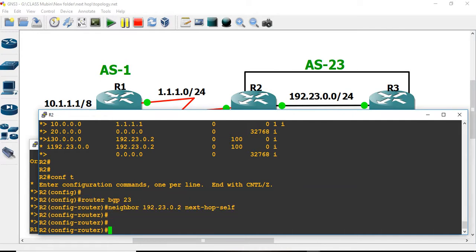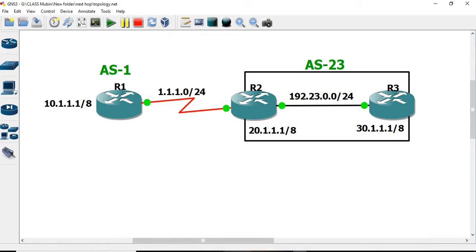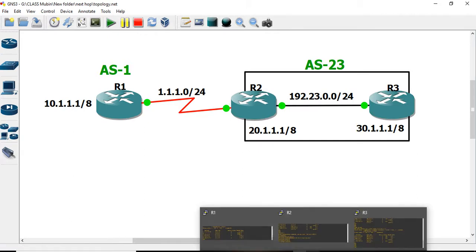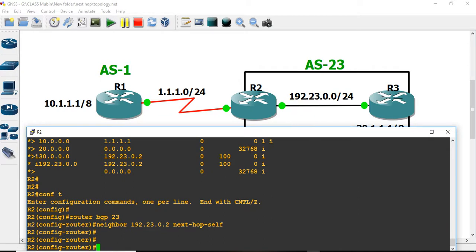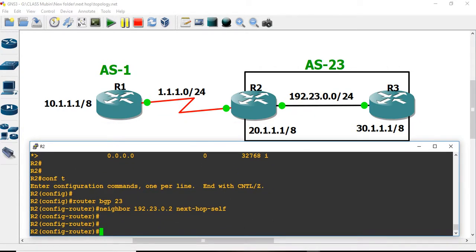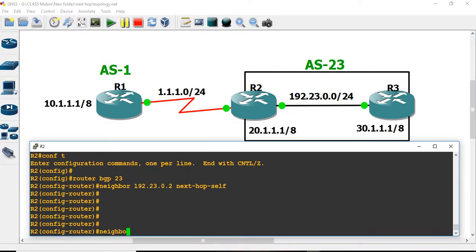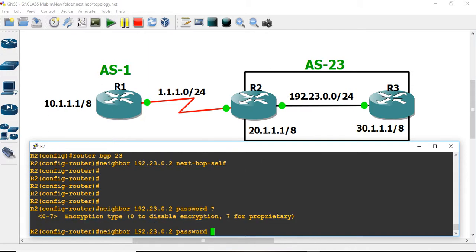And another thing I'm talking about is authentication. Let us assign authentication between R2 and R3. Okay, neighbor 192.23.0.2 password.